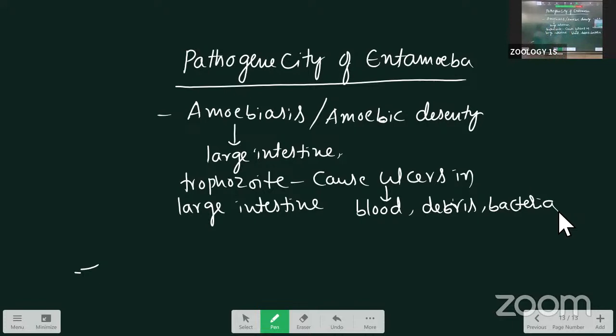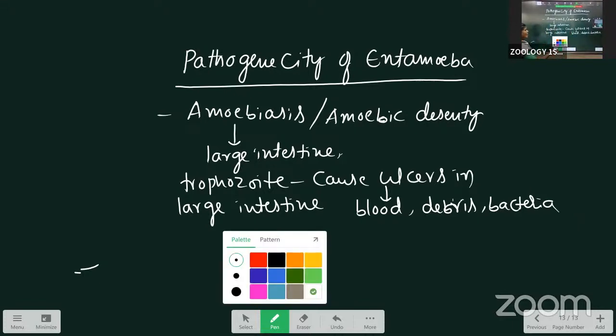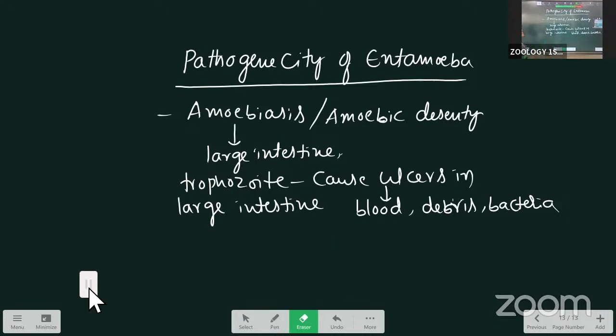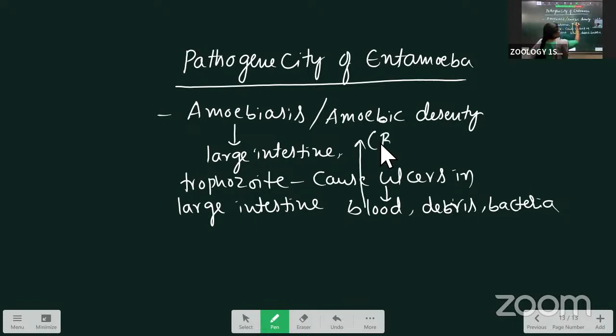The mucus, blood and debris come out through the fecal matter. That's why it's called blood motions. The fecal matter contains blood, debris and mucus, and we call this amoebiasis, also called amoebic dysentery. Simply we call it blood motions.